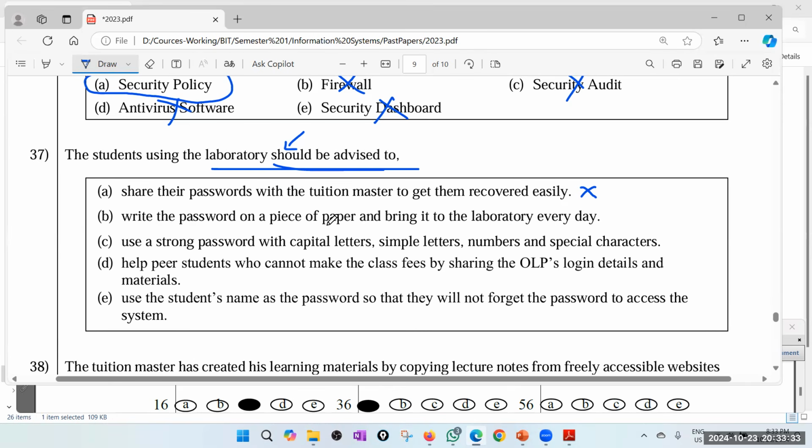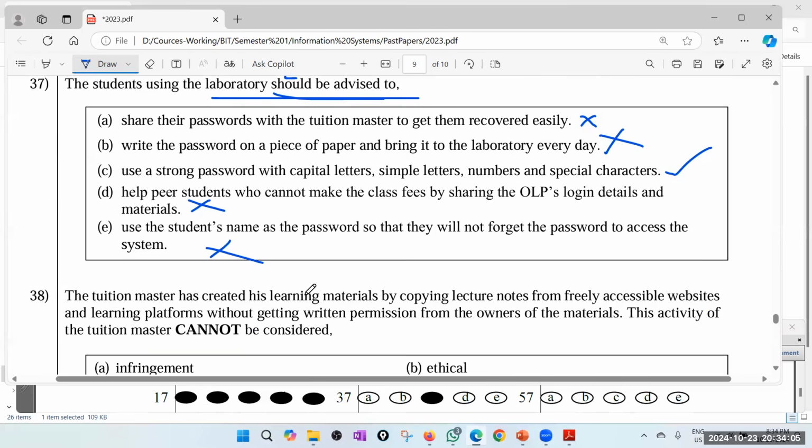Write the password on a piece of paper and bring it to the laboratory every day. That is a bad thing, asking for problems. Use a strong password with capital letters, simple letters, numbers, and special characters. That is good. Help peer students who cannot make the class fees by sharing the OLP login. No, that is unethical. Use the students' names as password so that they will not forget. No, that is bad practice. So definitely the answer is C.